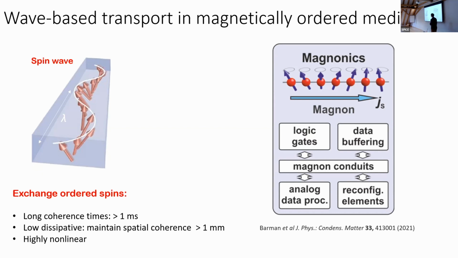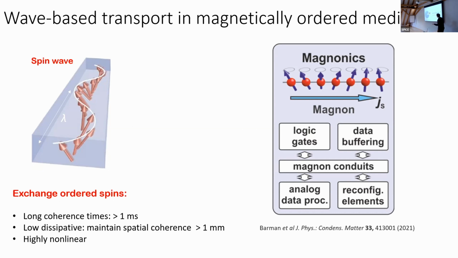Another advantage of spin waves for computing is that they are highly nonlinear, so you can realize computational operations. Indeed, the discipline which operates with spin waves is very mature at the moment. It's known as magnonics, and it has seen a great deal of development. In particular, logical gates have been realized, devices for data buffering, and even all-magnon transistors have been realized recently in the group of Andrei Chumak.